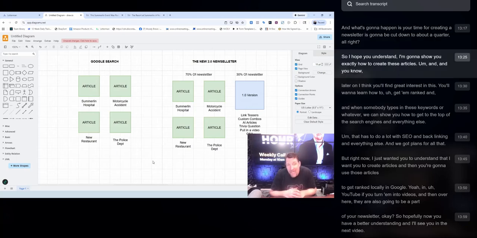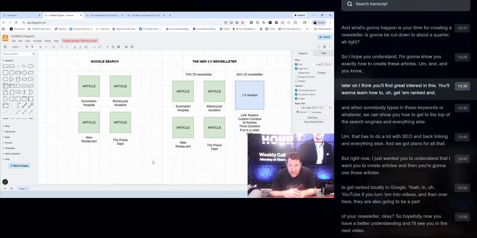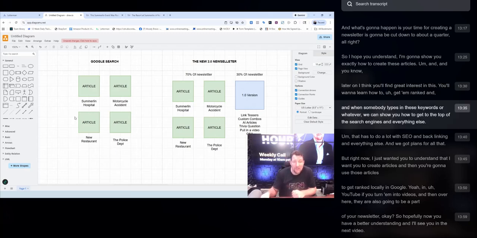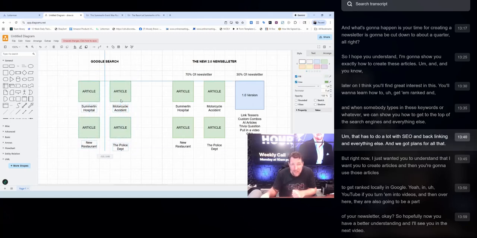I'm going to show you exactly how to create these articles. And later on, I think you'll find great interest in this. You'll want to learn how to get them ranked. When somebody types in these keywords, we can show you how to get to the top of the search engines. That has to do a lot with SEO and backlinking and everything else, and we've got plans for all that.